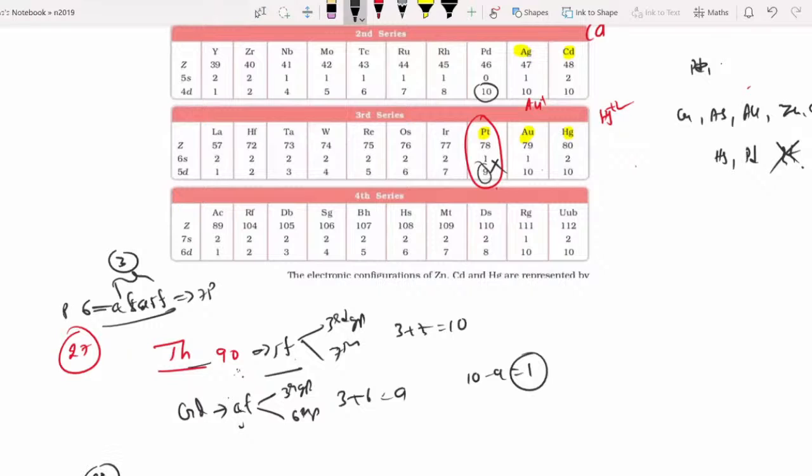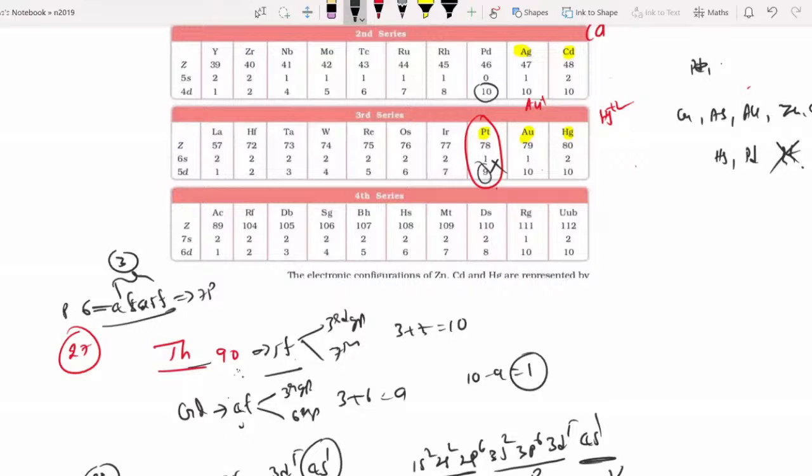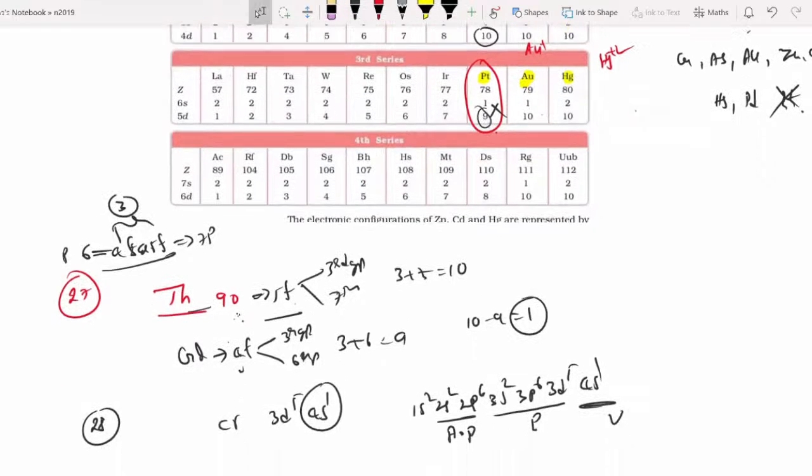Question number 28. The number of electrons in the valency shell of chromium. Chromium is 3d5 4s1. Valency electron is 1. The configuration is 1s2, 2s2, 2p6, 3s2, 3p6, and 3d5 4s1. This is the valency shell, and this is the penultimate shell. This is the pre-penultimate shell or anti-penultimate shell. The anti-penultimate shell is also called the pre-penultimate shell.